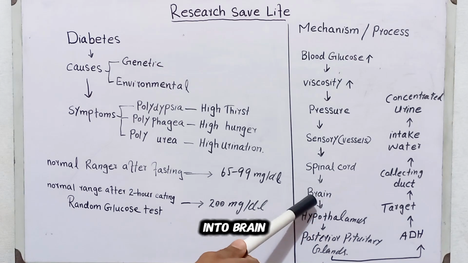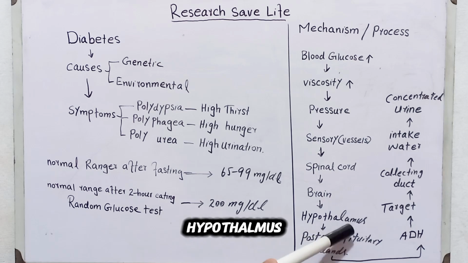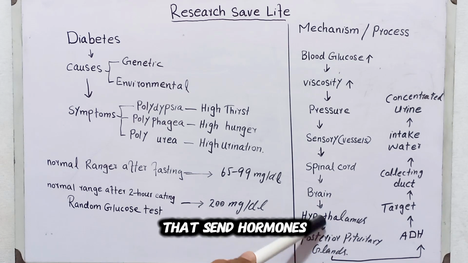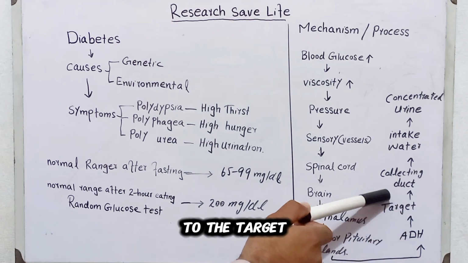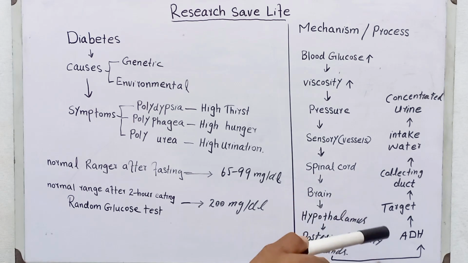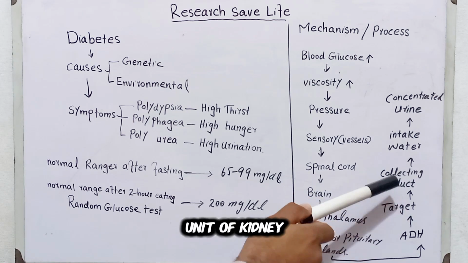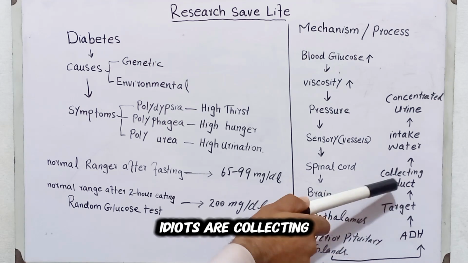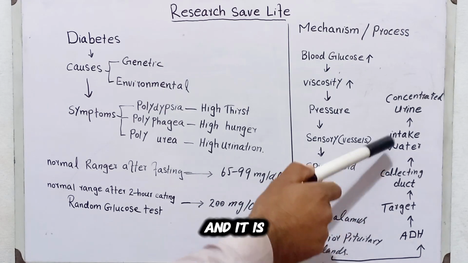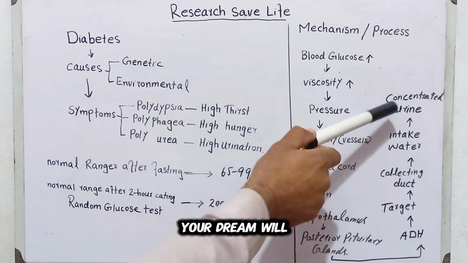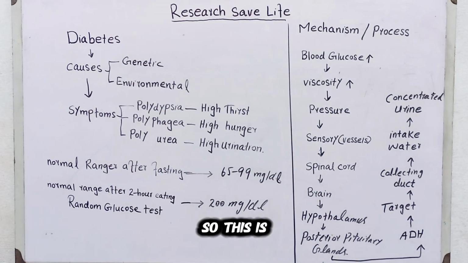After that, it will go into the brain, where the hypothalamus sends signals, sending hormones into the posterior pituitary gland, which stores hormones and releases hormones like ADH. It will go to the target site of the nephrons. Nephrons are basically the units of the kidney. The target of ADH is the collecting duct, which will take in more and more water. As a result, concentrated urine will be formed. So this is a very simple mechanism.